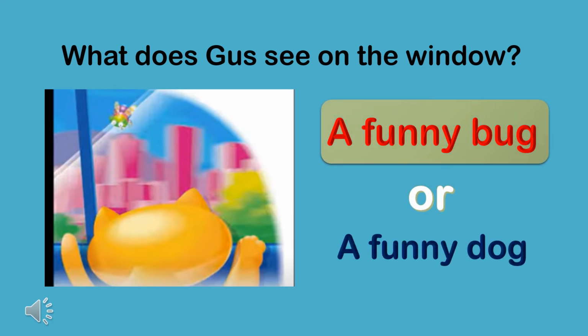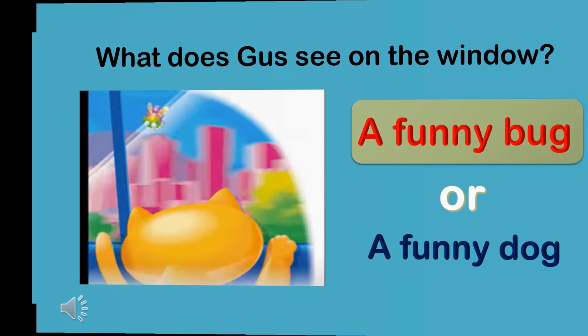What does Gus see on the window? A funny bug or a funny dog? Bravo! A funny bug. Gus can see a funny bug on the window.